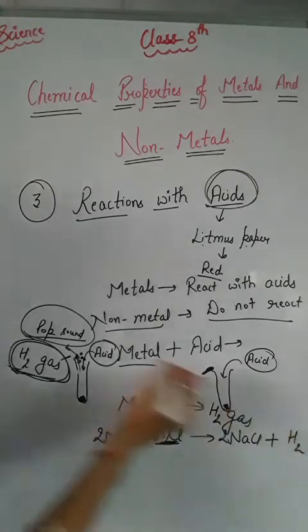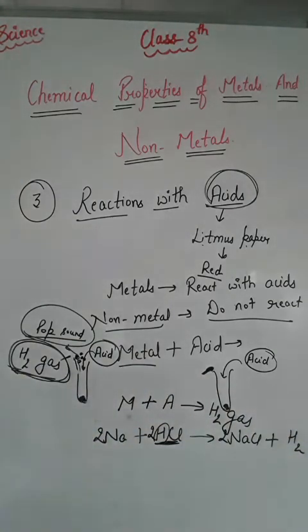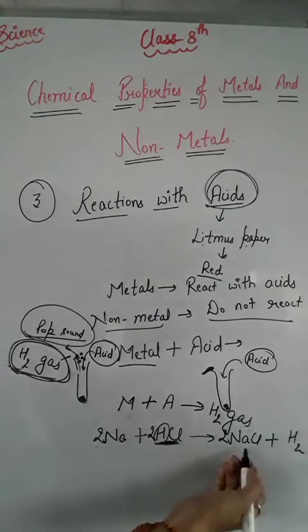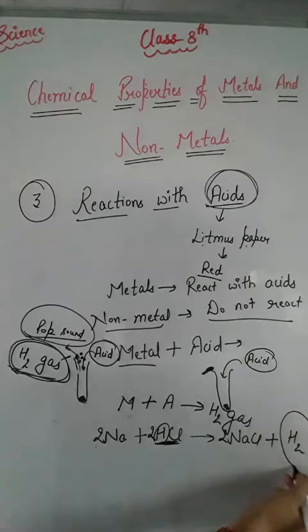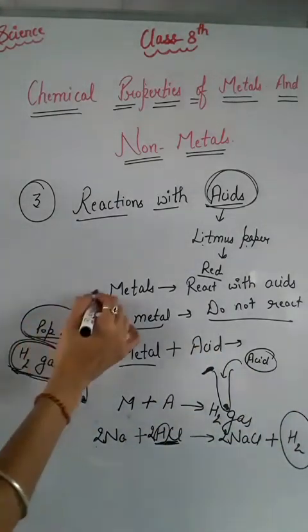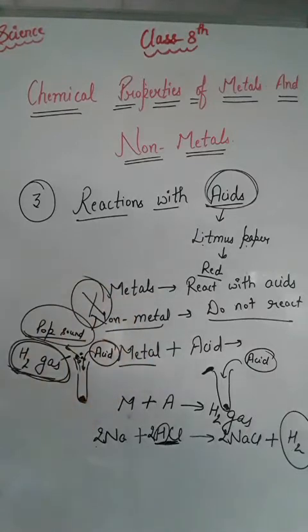So when a metal reacts with an acid, it will produce a salt and also hydrogen gas, right? Non-metals do not react with acids.